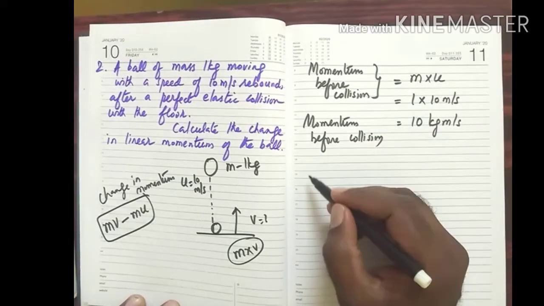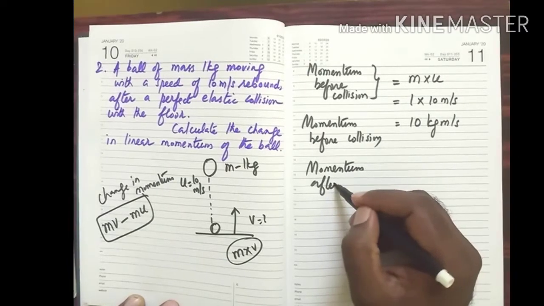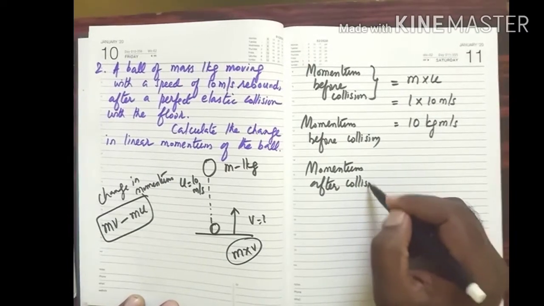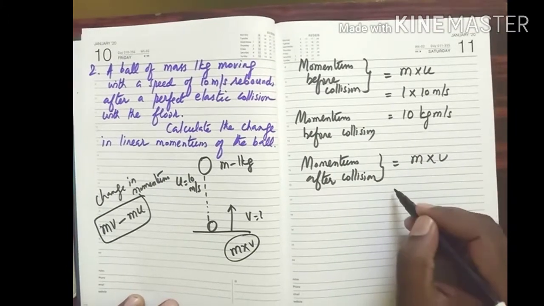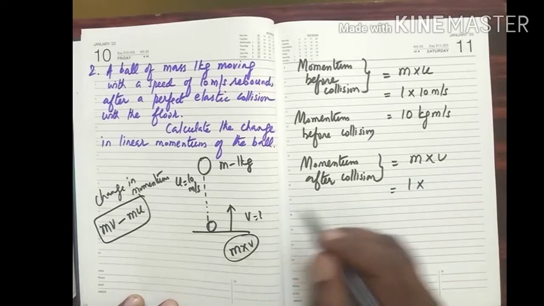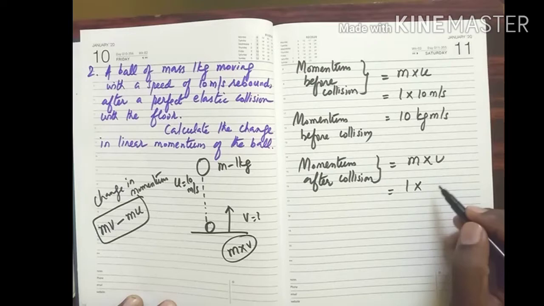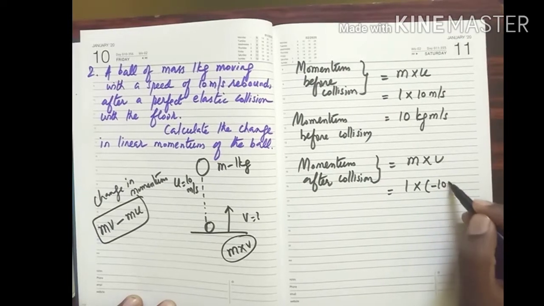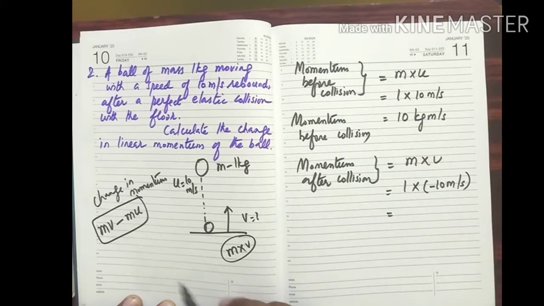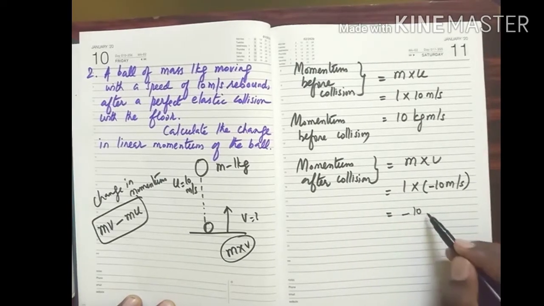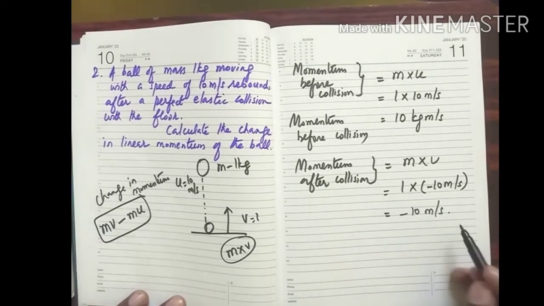What is momentum after collision? See here, mass into velocity v. Mass remains the same, but velocity is in an opposite direction it moves. So it is minus 10 meter per second. So minus 10 meter per second is the momentum after collision.